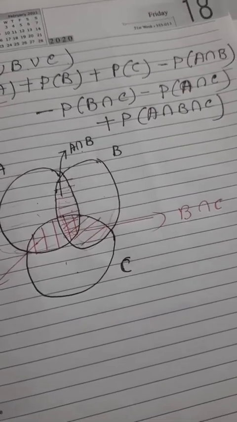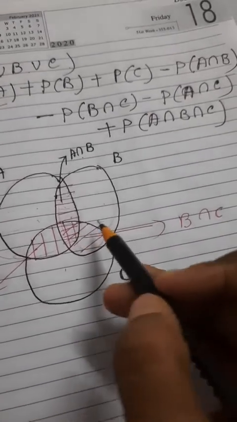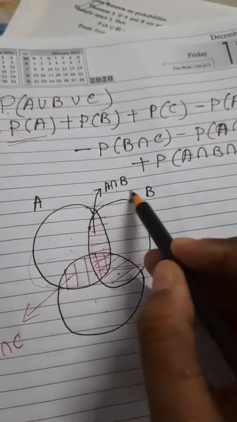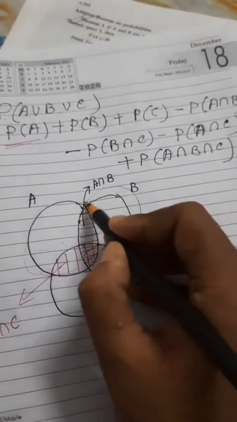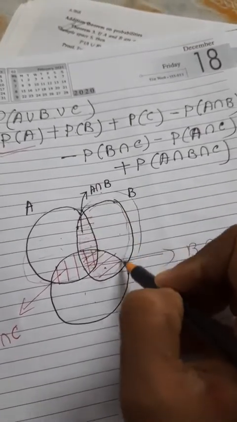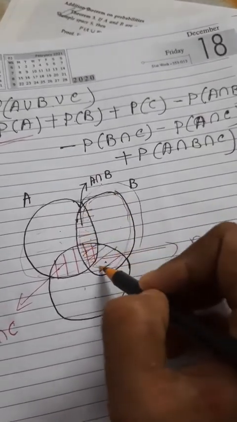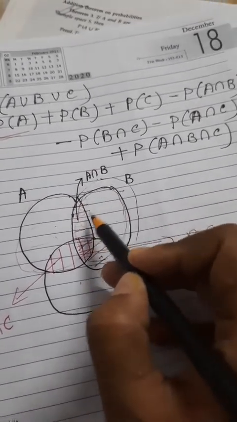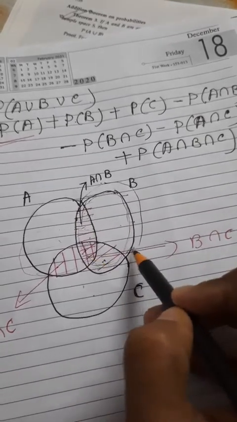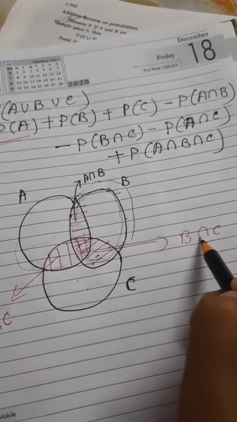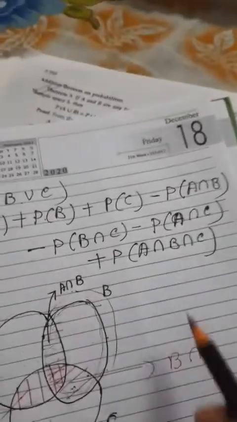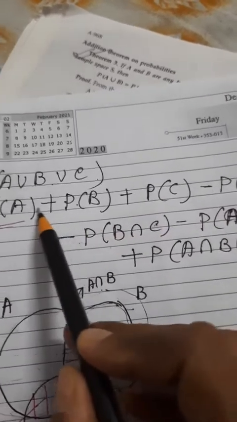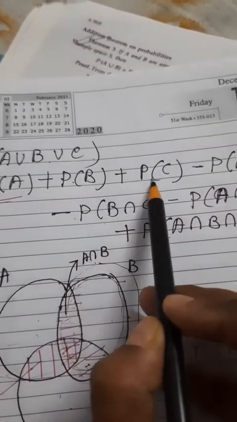Now you come here, probability of B means this circle. When I am taking this circle, that means I have taken this common part, so I have to cancel this, probability of B intersection C. So I have taken probability of B. Which one is left?